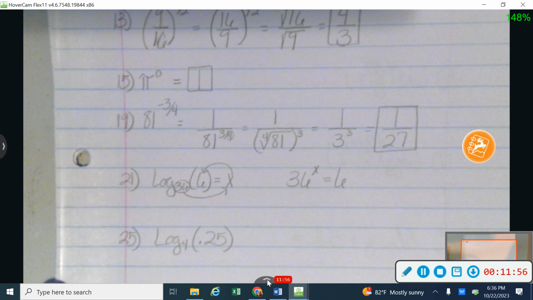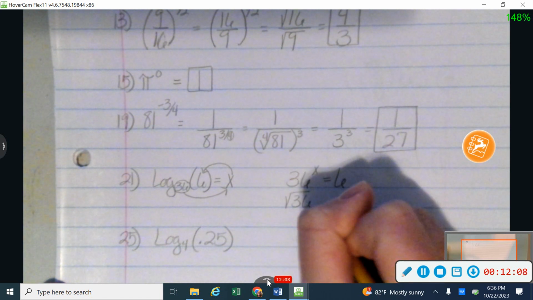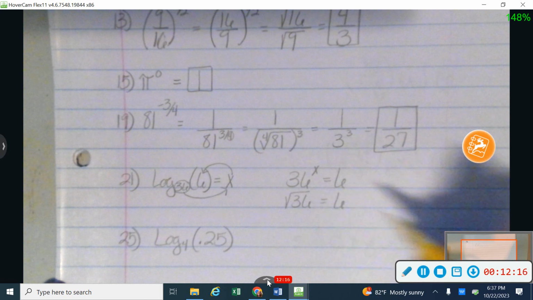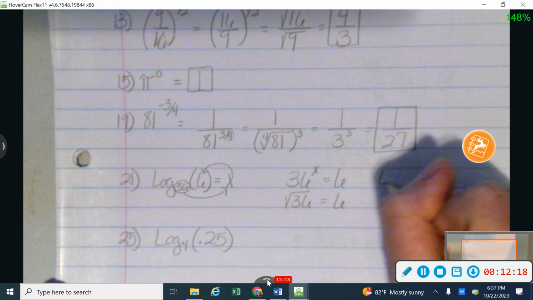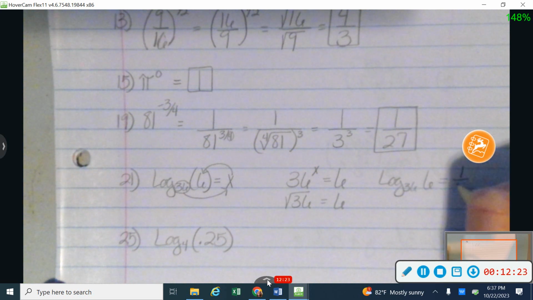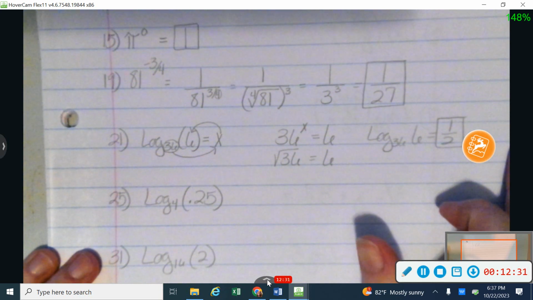Now there's a couple of things I could do to 36 to get to 6, like I could divide by 6, but what I notice on this one is that I'm working with an exponent. And since I have an exponent, what I'm going to need to do to 36 is take the square root of 36 to give me 6. And so we've talked a little bit about how when I take the square root, it's like raising something to the 1/2 power. So I'm going to say that the log base 36 of 6 is equal to 1/2. So 36 to the 1/2 power would give me the square root of 36.